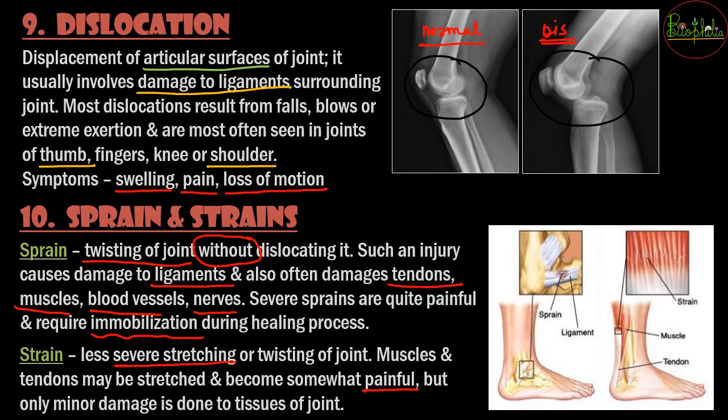So strain, then the sprain, then the dislocation. All these are some of the terms which are related to the disorders of the joint. So you can see the differences over here between the sprain and the strain. So strain is much more common in terms of the muscles and the tendon pulls, whereas the sprain is much more common for the ligaments, the tendons, and the twisting of the joint.